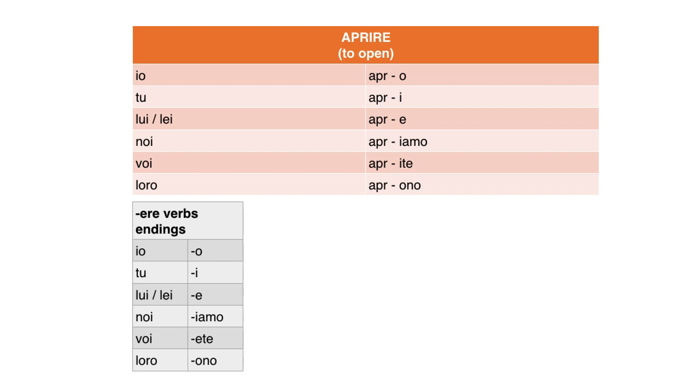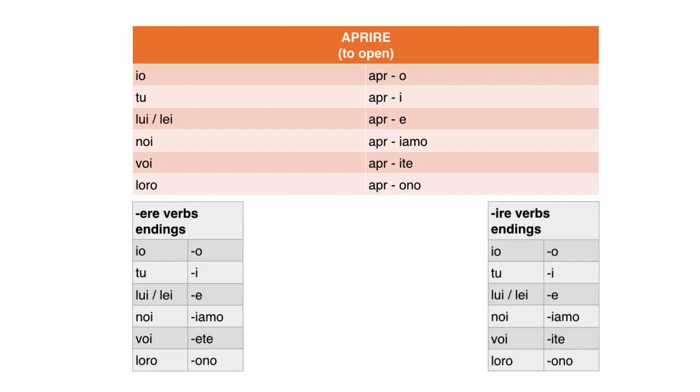Specifically, let's compare them to the ere endings, which are the ones we learned last time, right? The ere endings are o, i, e, iamo, ete, ono, and the ire endings are o, i, e, iamo, ite, ono. There's only one little change, right? In the voi form, for the ire endings, it's ite instead of ete.